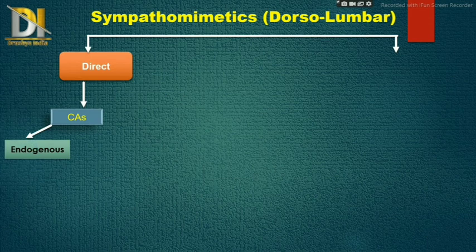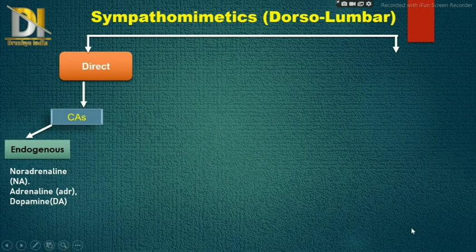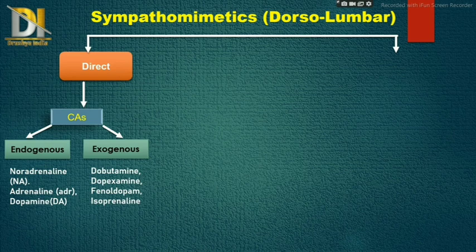Catecholamines may be endogenous or exogenous. Catecholamines means it is a chemical nucleus, catechol nucleus, under which three amines come, that is noradrenaline, adrenaline and dopamine. Next class under catecholamines are exogenous. Exogenous ones are the congeners of actual endogenous catecholamines, which include dobutamine, which is a congener of dopamine, then dopexamine, fenoldopam, and isoprenaline.